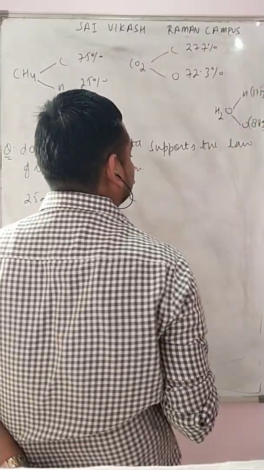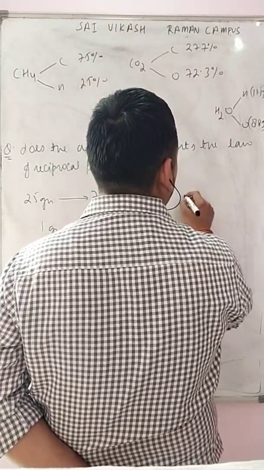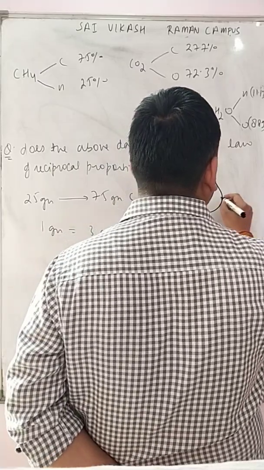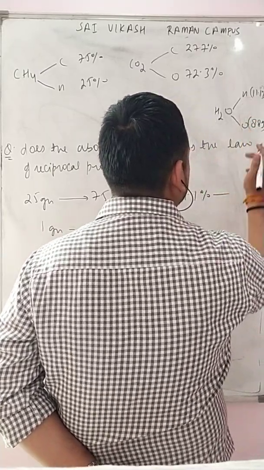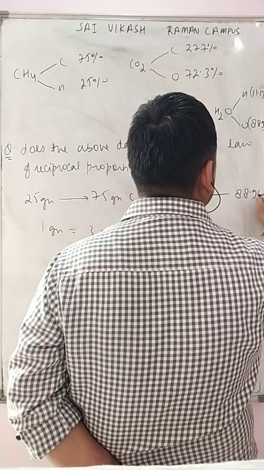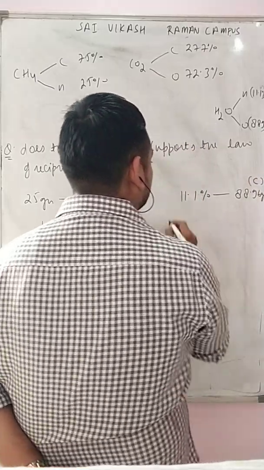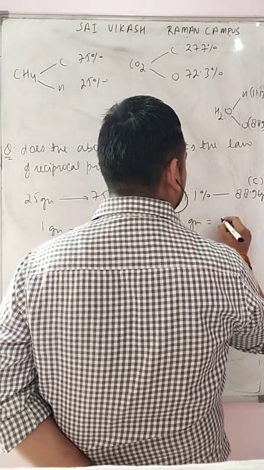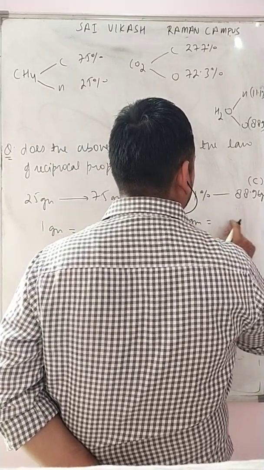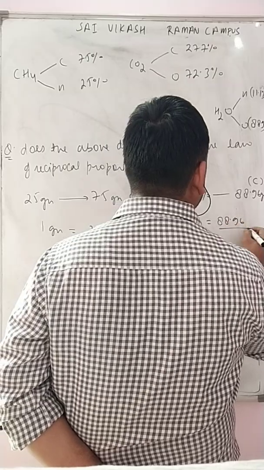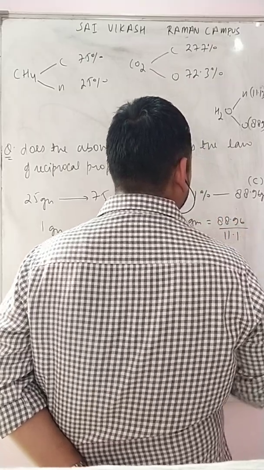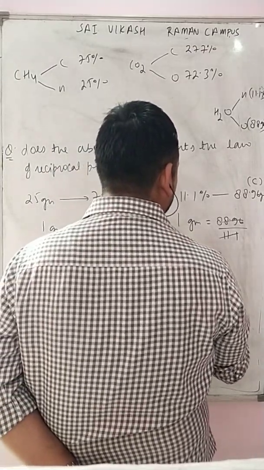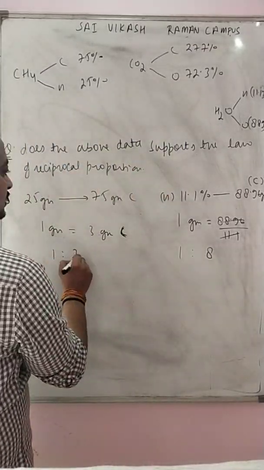Let us take this one. For H2O, 11.1% hydrogen combines with 88.96 gram oxygen. For 1 gram it will come to 88.96 divided by 11.1. What will it become? It becomes 8, so 1:8. Here 1:3.